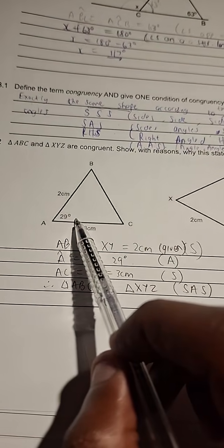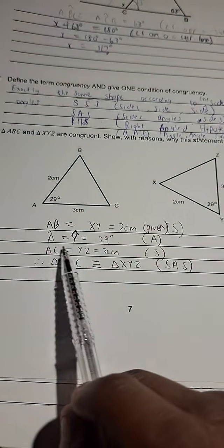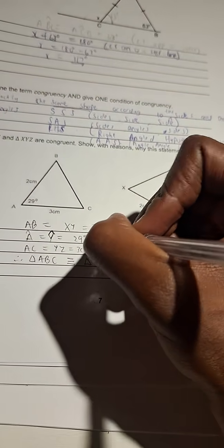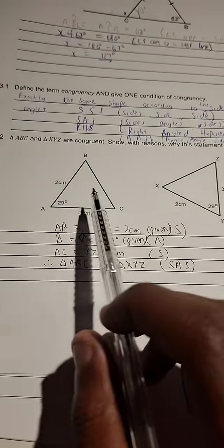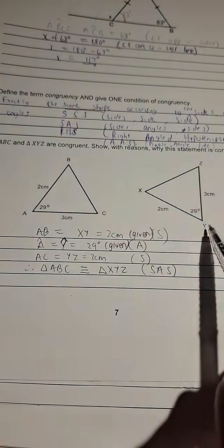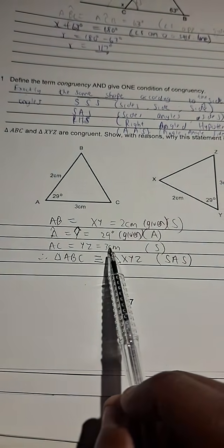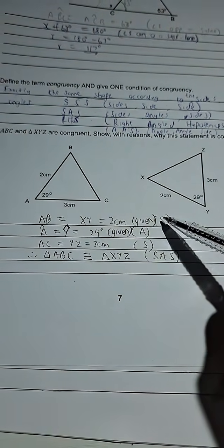Then angle A is equal to angle Y. That's 29 degrees. That's solidly given to you. That's an angle. And then lastly, AC is equal to ZY. That's 3 centimeters. That's also a side given to you. Now, from what I have, it's a side that I have, it's an angle that I got, and there's an S that I have there, another side.